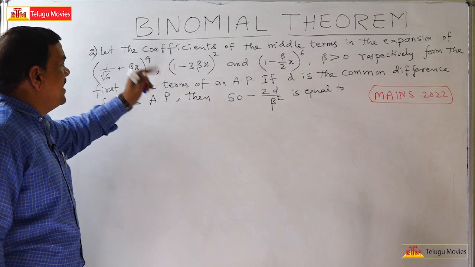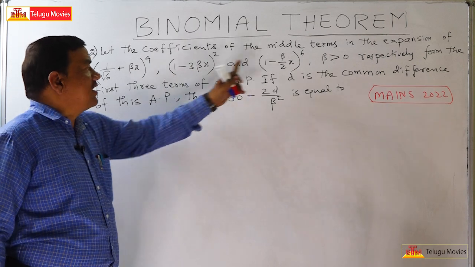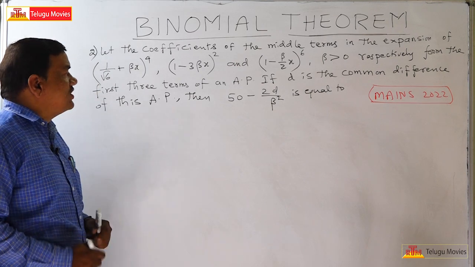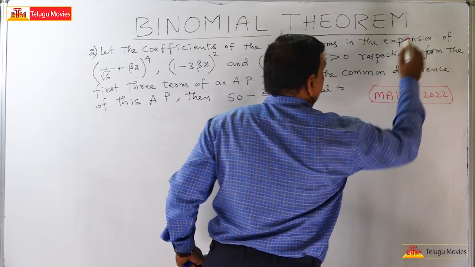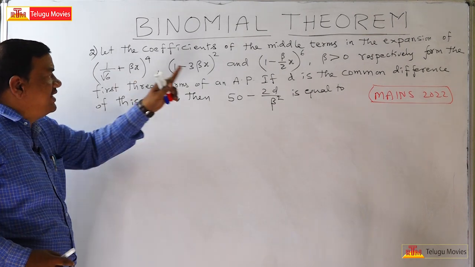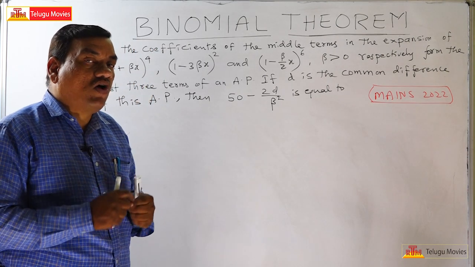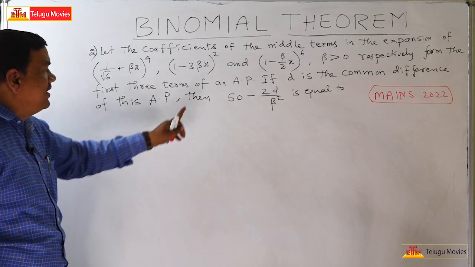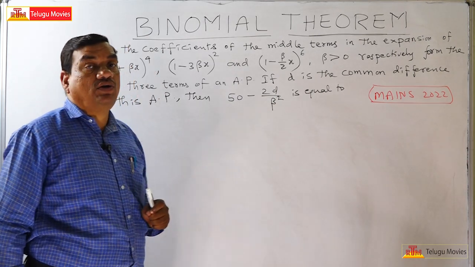Let the coefficients of the middle terms in the expansions of these three binomial expansions respectively form the first three terms of the AP. That means in these three expansions, all three middle terms form an arithmetic progression. If D is the common difference of this AP, then find the value of (50 minus 2D) by beta square.